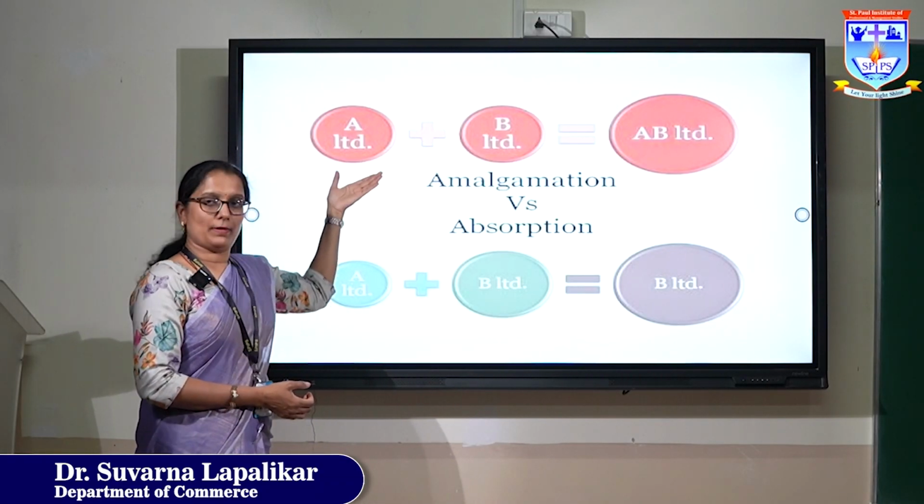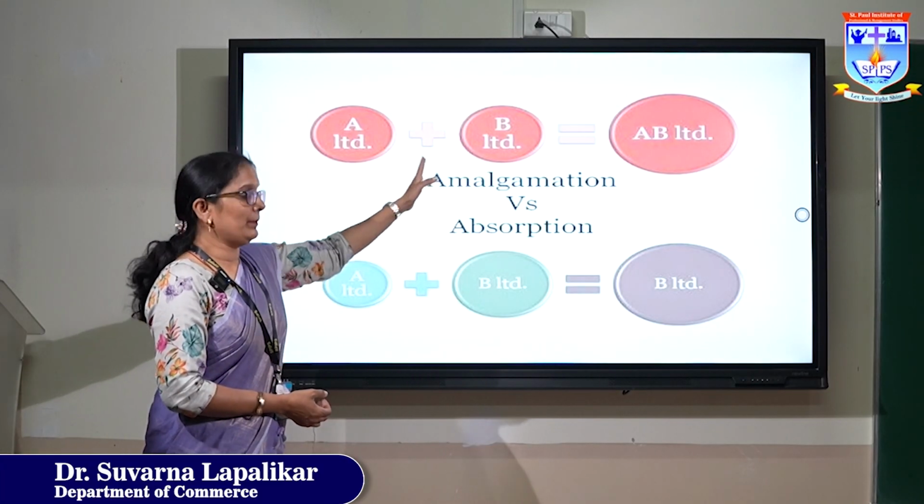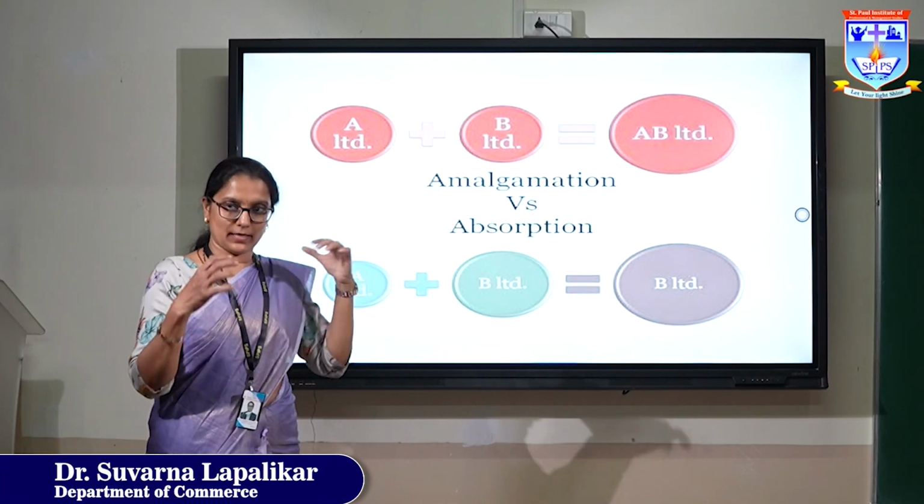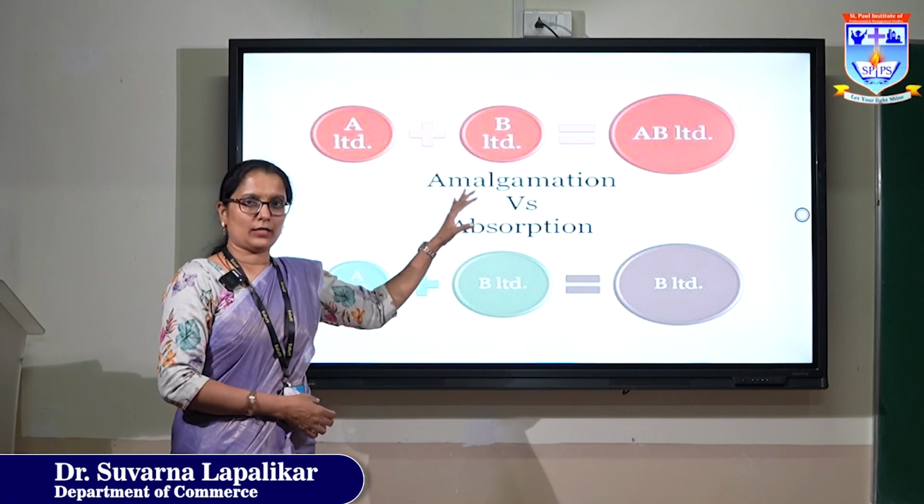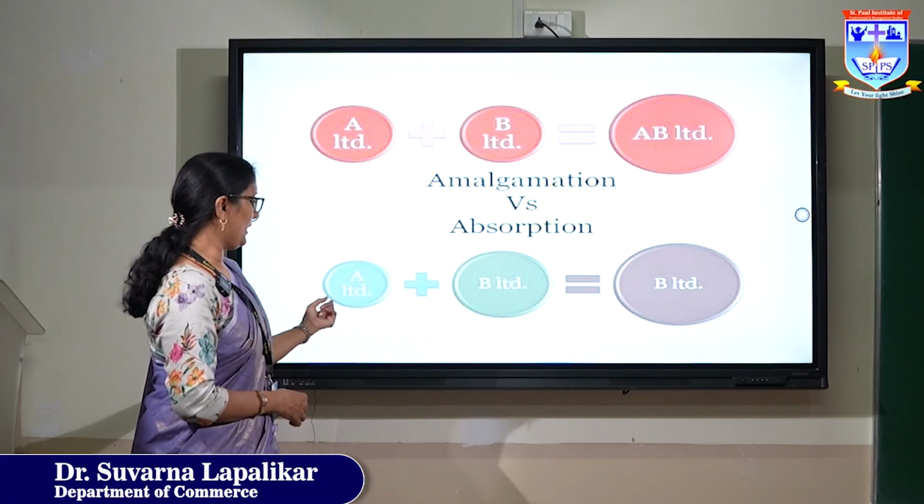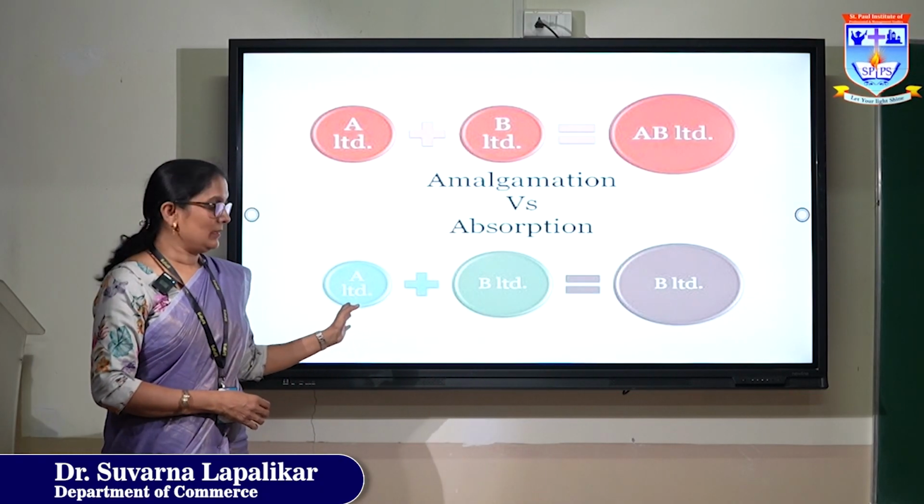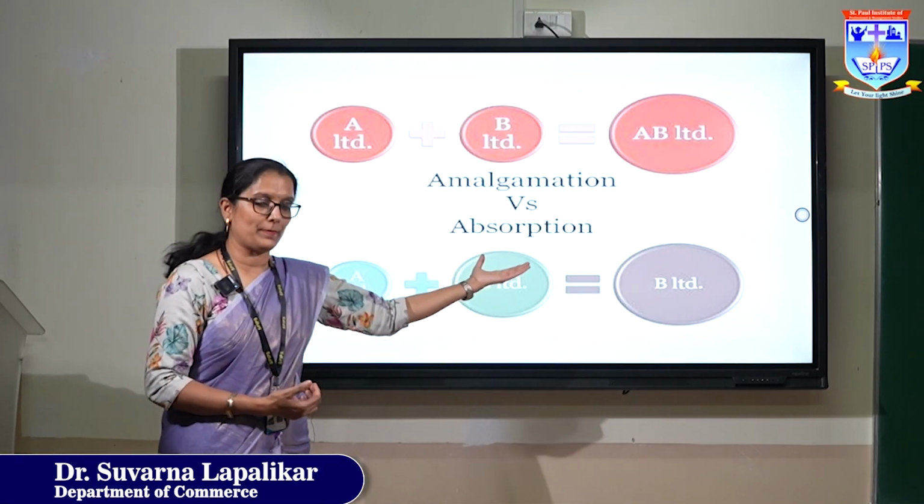There is a slight difference between amalgamation and absorption. In amalgamation, A and B, both companies, merge and form a new company. A and B, both companies, are vendor or transferor companies. In absorption, only A Limited is the transferor company, and B Limited is the transferee company or purchasing company.